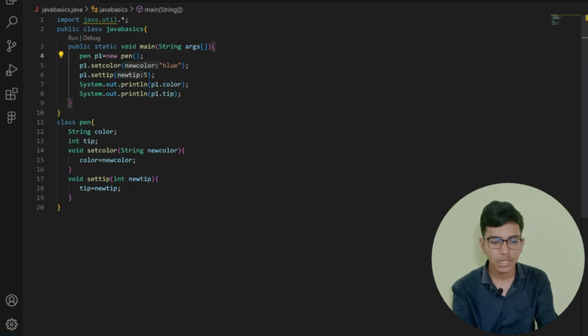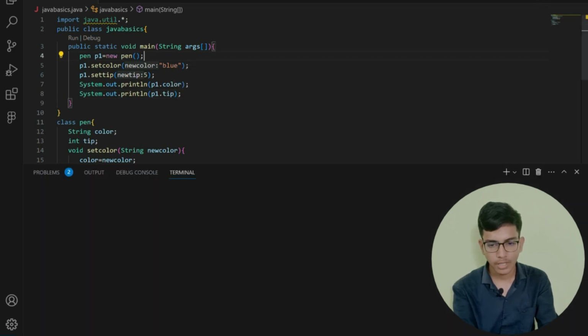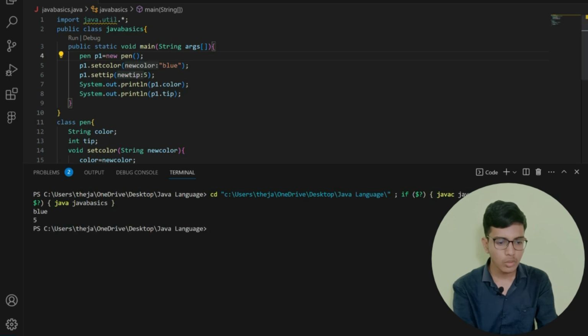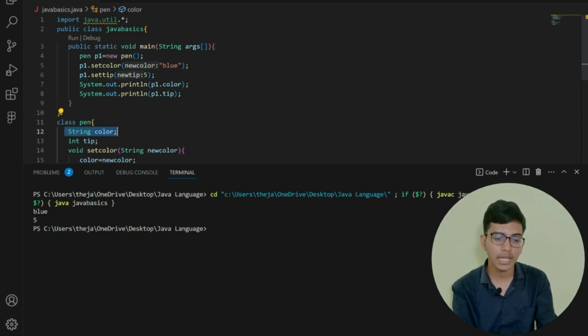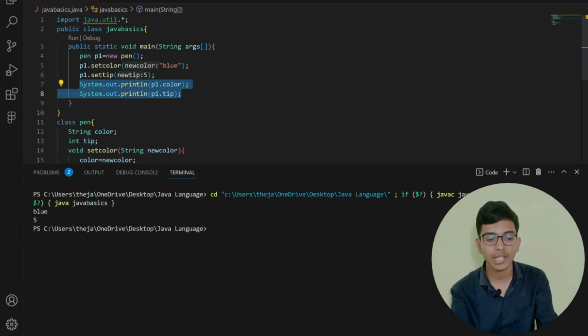Now let me save here and run this. You can see that in line 5, I have given setColor to blue. After that I have given tip as 5. After that I am printing the value of color, that is p1 dot color stores the color of my pen, and the tip stores the tip thickness of my pen. In the main program, in lines 7 and 8, I am printing the color and the tip. You can see that I have printed blue, and after that 5, the thickness of my pen.